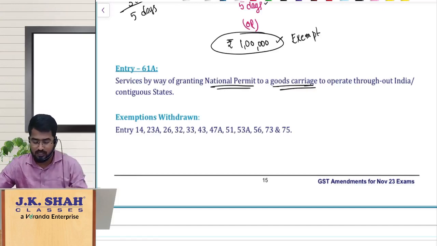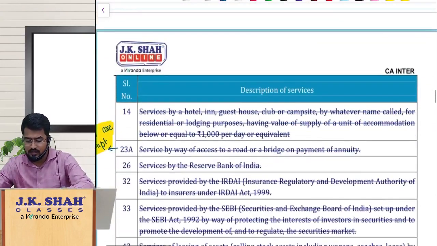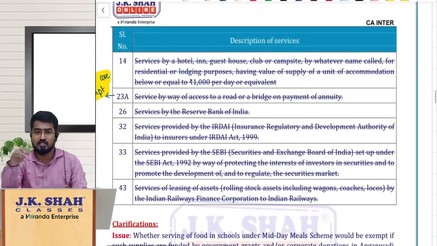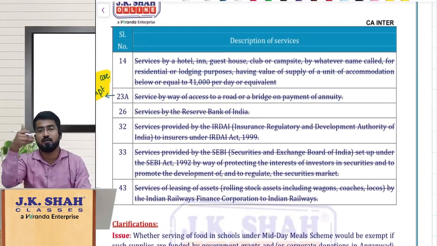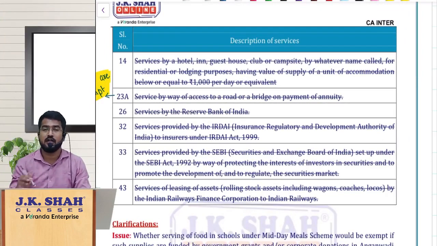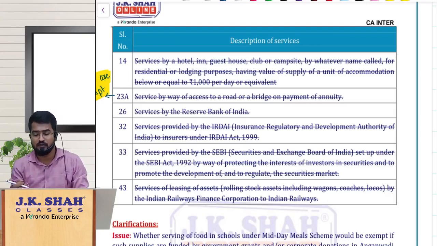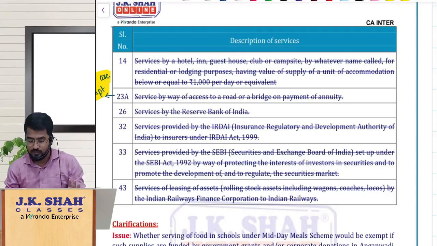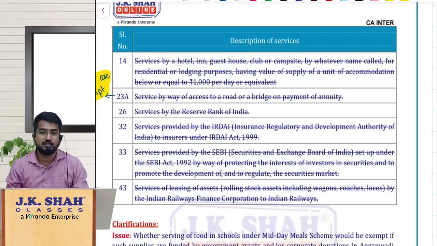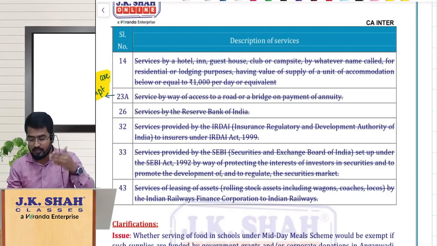So let us see what are the exemptions which are withdrawn. Why am I discussing the exemptions which are withdrawn now? Because there are chances that in the exam they can give you this adjustment, and with the old knowledge you might feel this is exempt, and write the answer that it is exempt in your exam. So if you just go through these withdrawn entries quickly once, you will have better clarity. These were exempt, now they are taxable, the exemption has been withdrawn. Like that, even in the exam, if there is any adjustment, you will be a little bit comfortable.